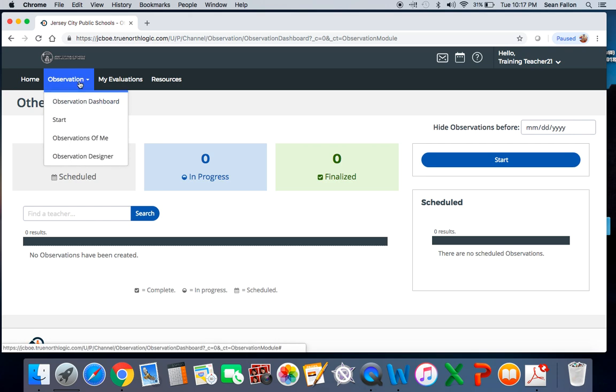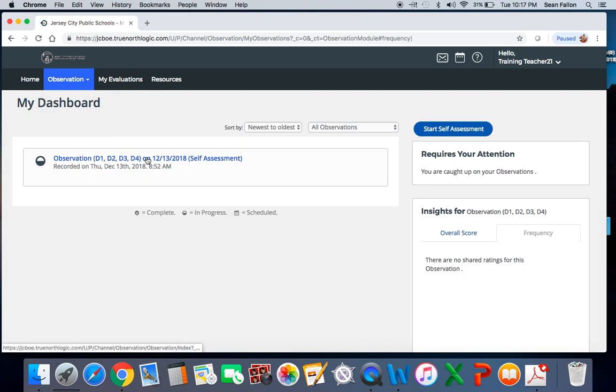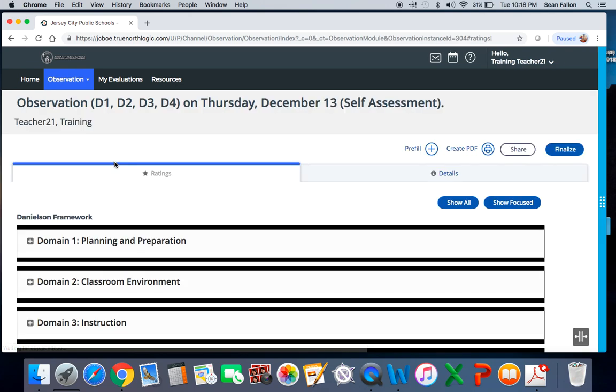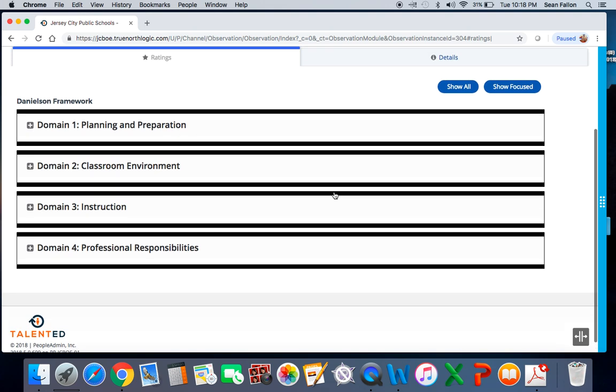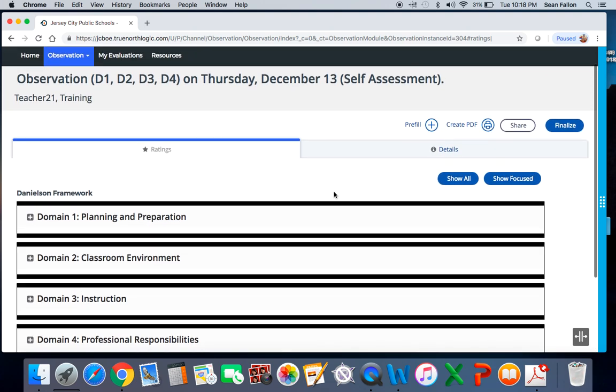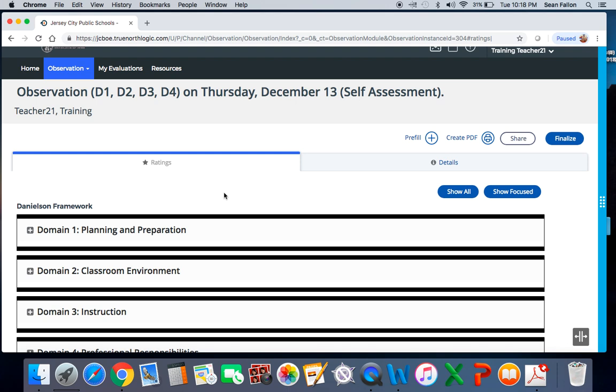If you go down here to observations of me, this is where you will see evaluations that you have scheduled. This is not an actual evaluation. This is a training one that was, I guess, simulated for the purpose of showing us how to use the platform. So I'm going to click on this, and it's going to bring me to all my domains. I'm going to go through these in just a minute.